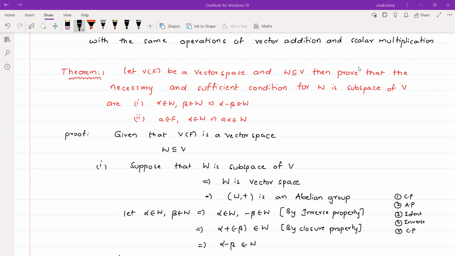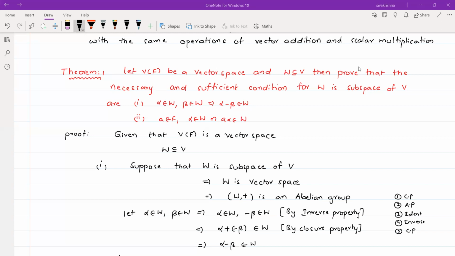Okay, and in this theorem the common hypothesis is V(F) is a vector space and also W is a subset of V. That was the common hypothesis. Right, so coming to the proof, first I have written that given V(F) is a vector space and also W is a subset of V. That was given in the theorem hypothesis.